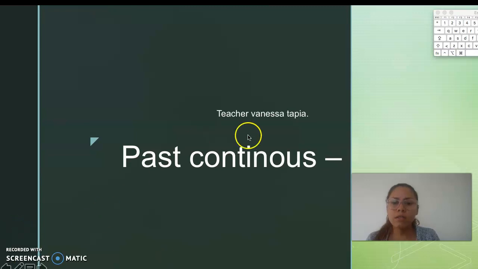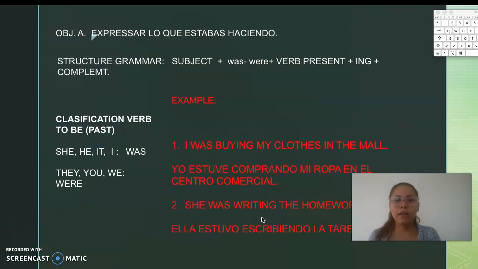Okay, the new lesson is about the past continuous. So I'm going to explain the lesson. Learning objective: expresar lo que estabas haciendo. To express what you were doing.